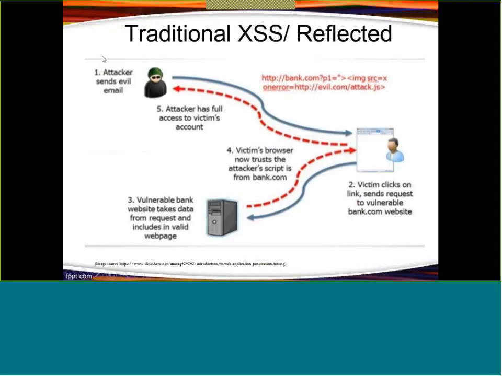So in the first stage, the attacker will send a malicious email, right? The victim will click on the email, and this email may contain some JavaScript. You can say here bank.com, and here a JavaScript is written, with the script tag here, right? Once the user clicks, they will be redirected to a vulnerable bank site, and this site will be hosted by the hacker only, and it will have the same look and feel as the SBI online banking page.